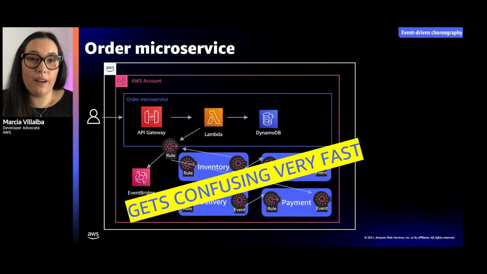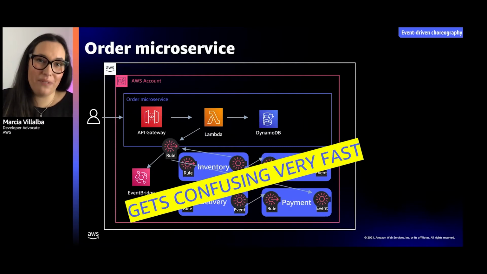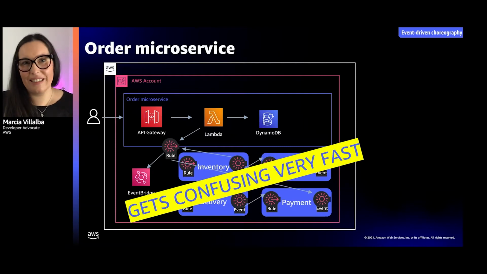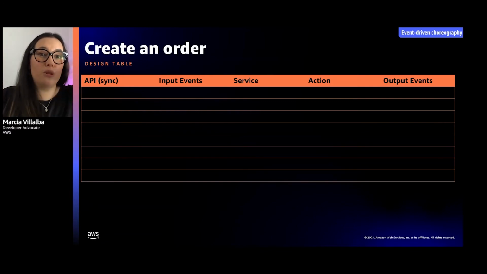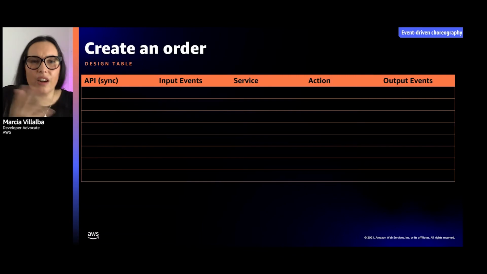I'm pretty sure you have tried to diagram an event-driven application. They don't work. Unless you're animating everything and make it look pretty, it's just very hard to document with diagrams. So my recommendation is to use a table to start designing your event flows. And with this table, you will have a clear path and you will be able to follow the events from the output to the input and what actions they trigger and what is going on.